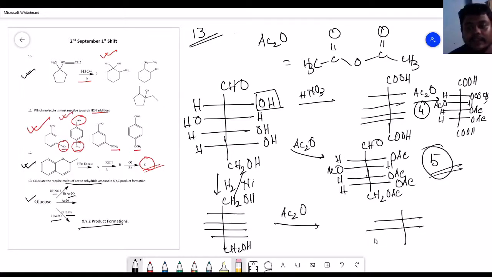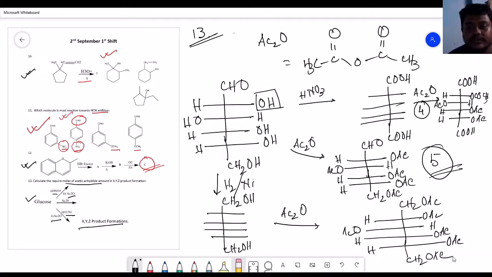It looks something like CH2OAc, HOAc, OAcH, HOAc, HOAc and CH2OAc. This is the acetylating agent that we have, that is acetic anhydride. In that case, it requires 6 moles. So the answer should be 4, 5, 6.